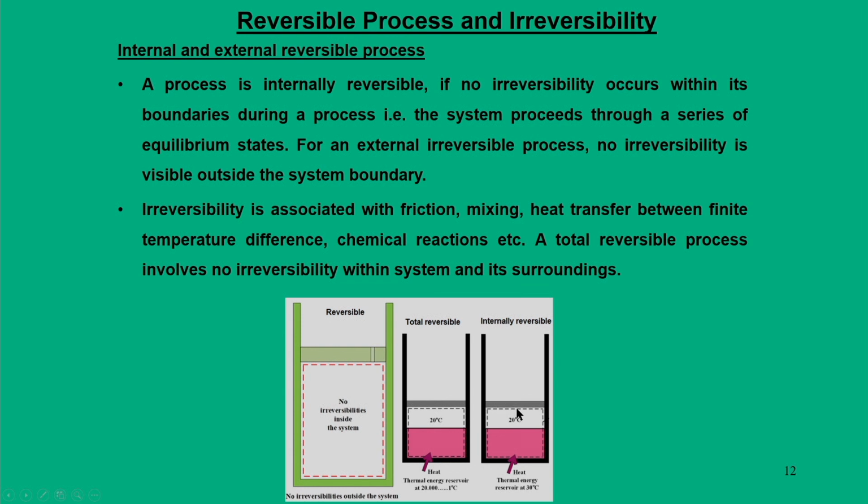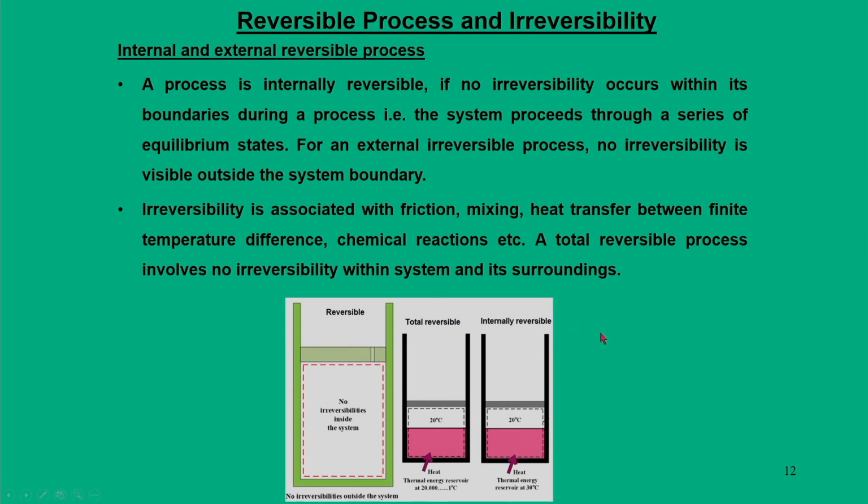So, this slowness is within the gas and this piston. We call this process internally reversible, but because of this there is some finite change in the surroundings. That means, through this process we are not bothered about what happens in the surroundings, and there are irreversibilities that occur in the surroundings. So, because of this reason we say it is an internally reversible process.